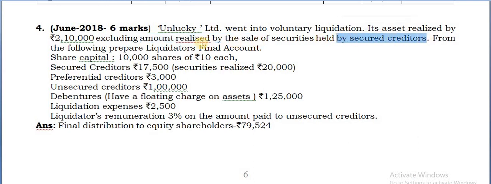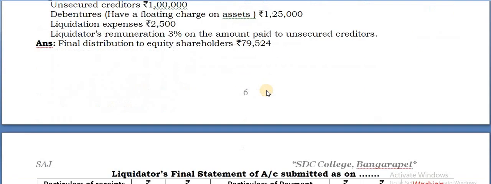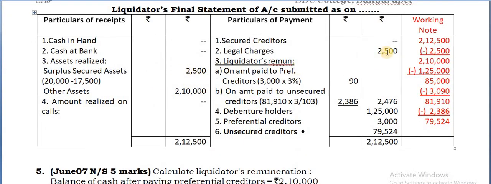The secured creditors are realizing it. If no information is given, it says only this much: excluding the amount realized by the sale of securities held. But who has realized that is not given. In that case, you can assume it is being realized by the liquidator. So you can take the full amount here and show the payment made to them on the credit side. We'll pause here and you can write it down.